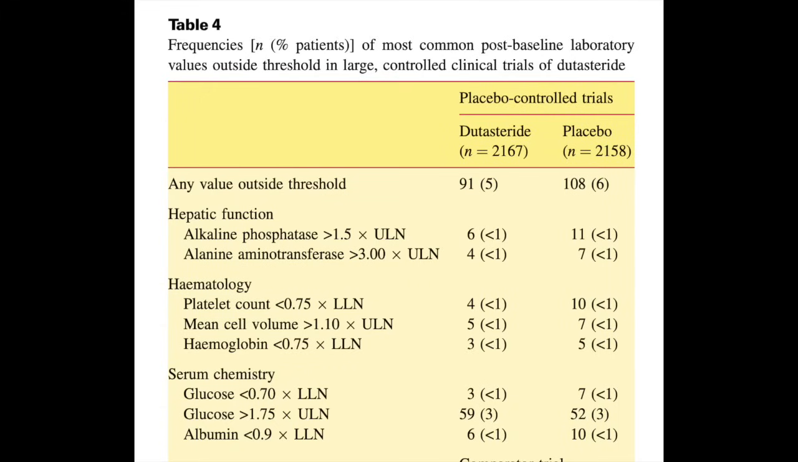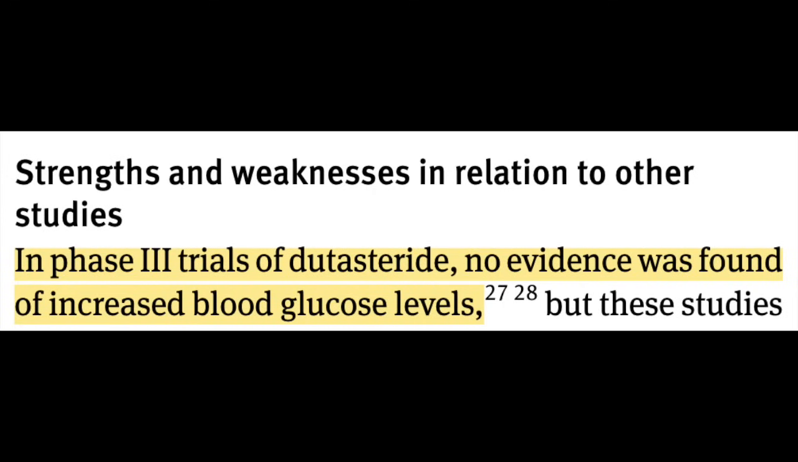Here's a summary of prospective clinical trials containing over 2,000 subjects in each group, and there was no difference in the incidence of abnormal liver function tests or the incidence of elevated blood sugar levels in the dutasteride group versus placebo. The bottom line here is that the large phase 3 randomized control trials of dutasteride found no evidence of increased blood sugar levels whatsoever.